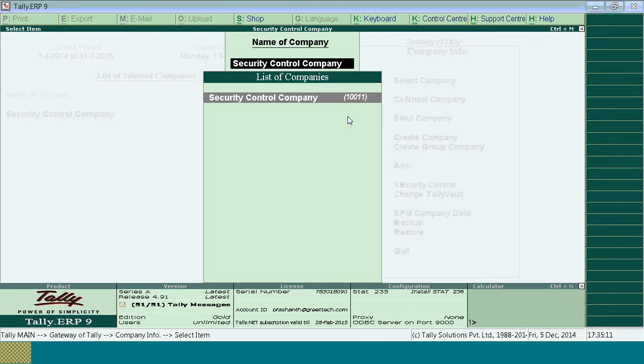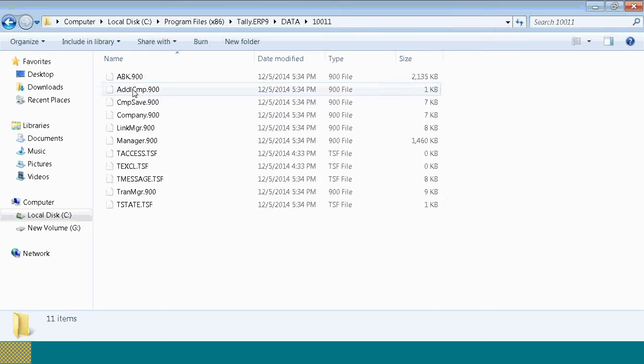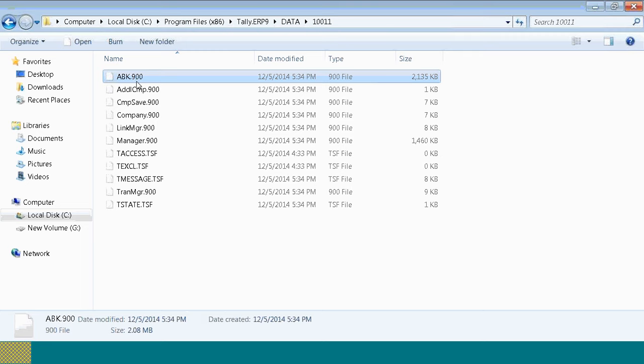I'll show you how exactly the auto backup data is stored. Here 1011 is the company folder. The auto backup will be taken inside the company folder by the name abk.900. Every day the file size increases due to the data backup. Every day when you load the company, Tally will take the data backup automatically. So it's better to have an auto backup as well as a manual backup also.